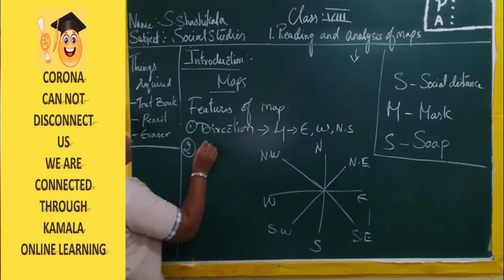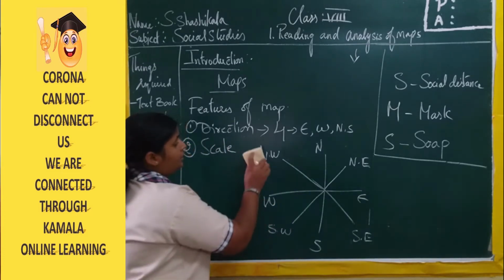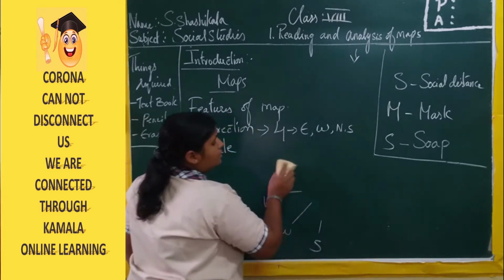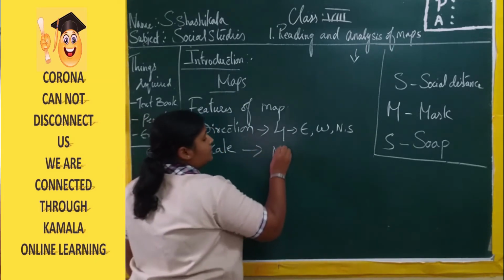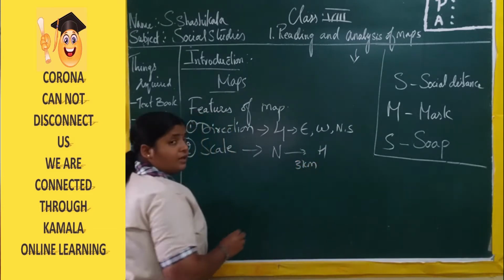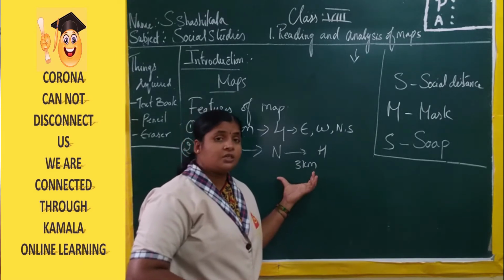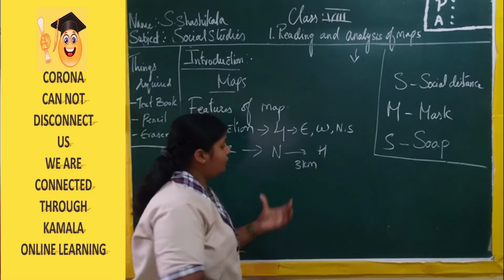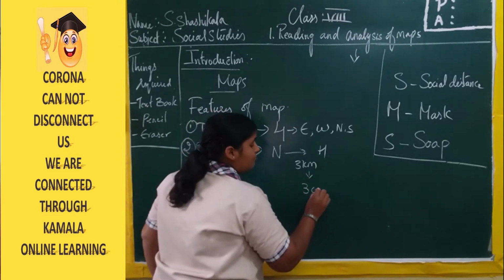Now second one is scale. What is scale? Reducing the actual distance on the map. Suppose from Nacharam to Habsiguda is 3 kilometers. We can't draw the full length of the 3 kilometers on the chart paper, on a piece of paper. So what we are doing? We are reducing the 3 kilometers into 3 centimeters.